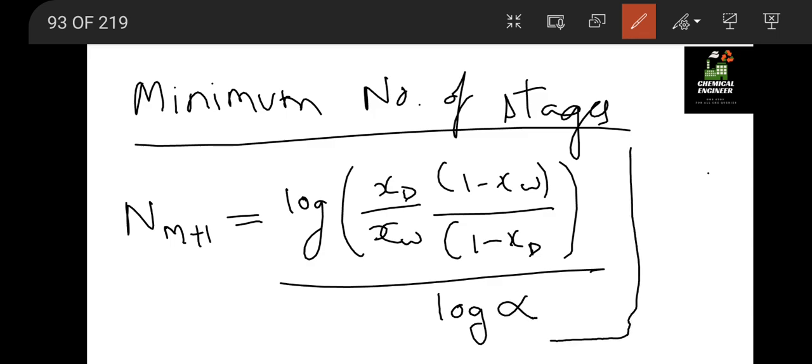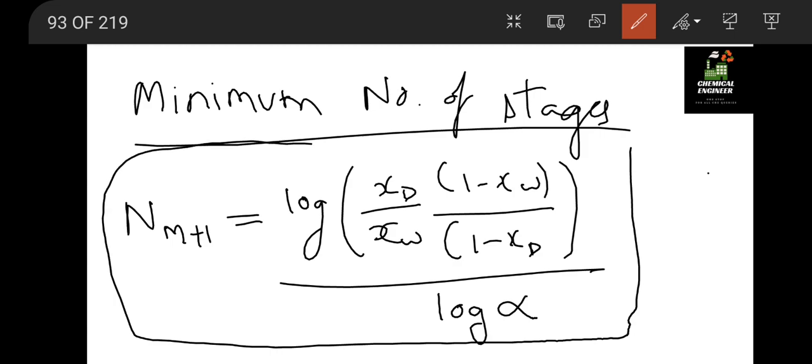Okay, so alpha is the relative volatility, XD is the distillate mole fraction in liquid phase, XW is the bottom mole fraction, and Nm is the minimum number of stages required. Okay, so this is the direct equation. You have to remember this equation.